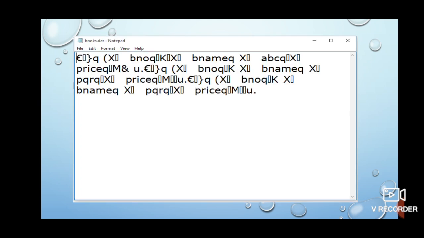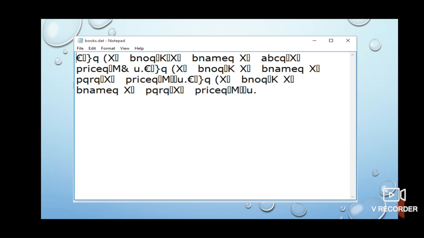You will get to see this kind of file. So see, the name of this file is books.dat. You can see on the title bar of this screenshot, books.dat is the name of the file, and what contents are written in it, you are not able to understand, because this is the content after serializing the objects that you have written on the file.